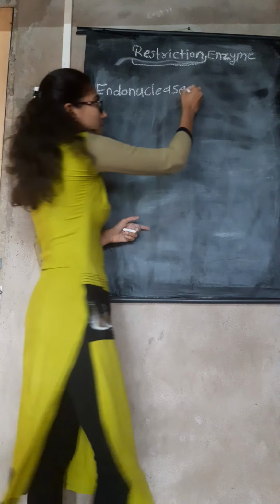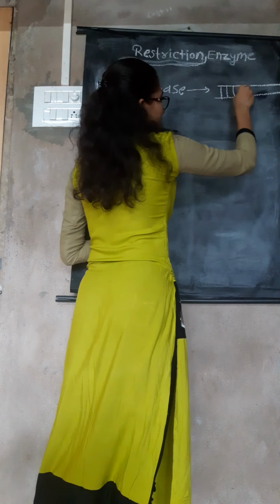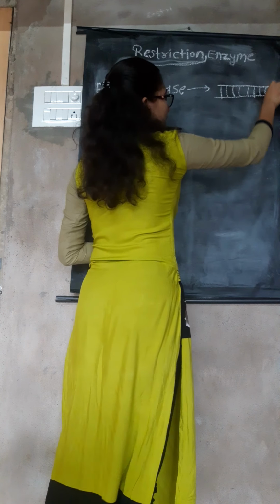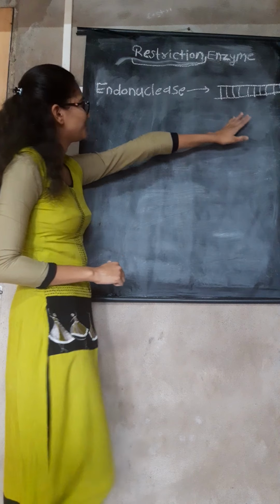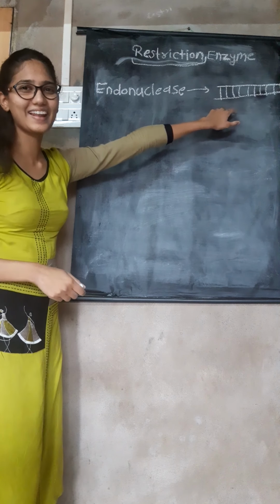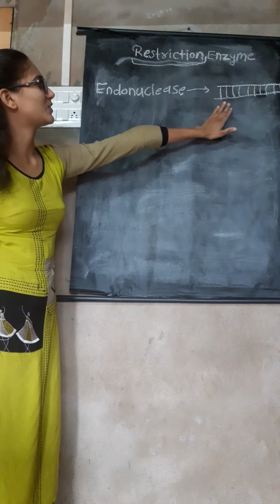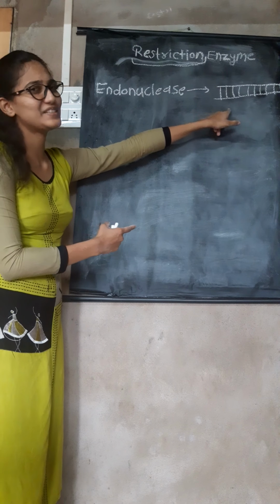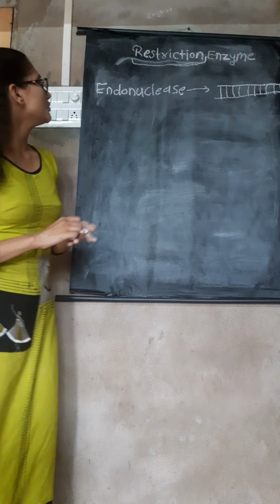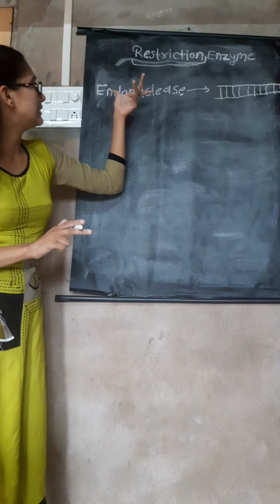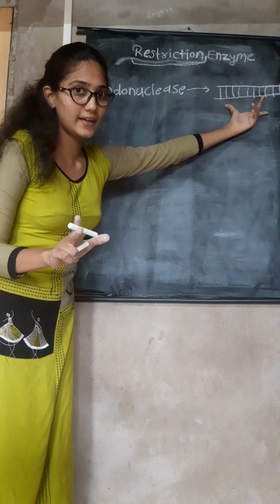For example, this is our DNA sequence, right? I draw here in a schematic form. So this is our DNA, right? Whenever these endonucleases are used on this DNA sequence, what will it do?